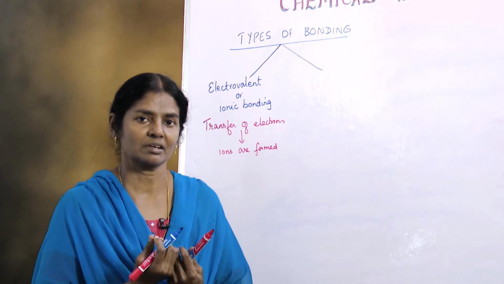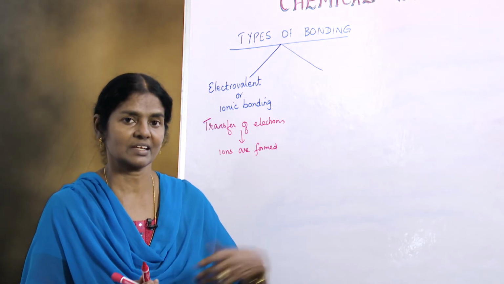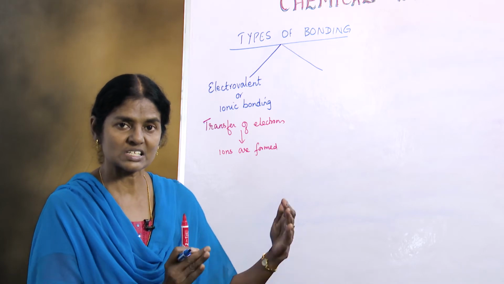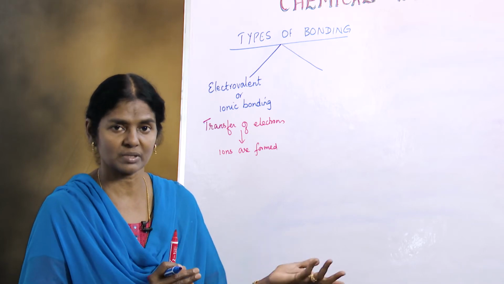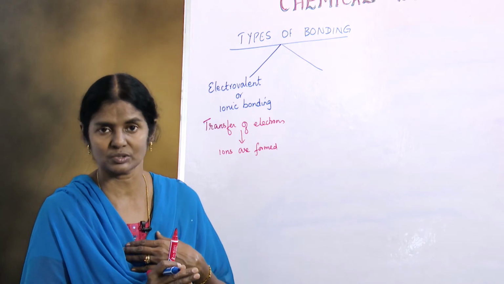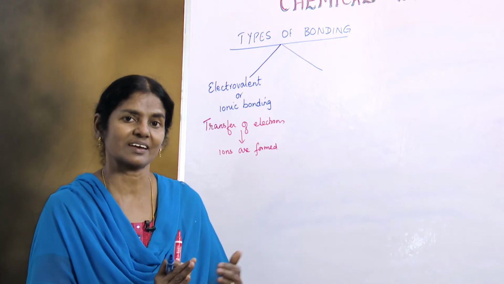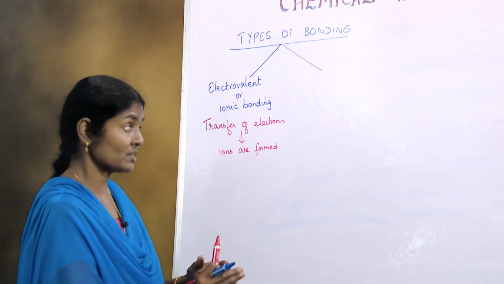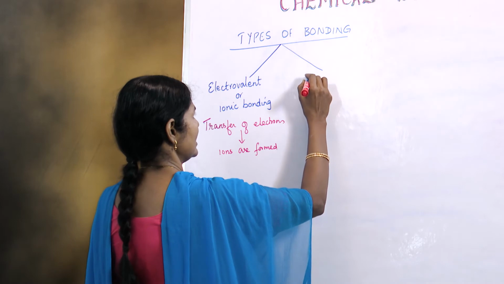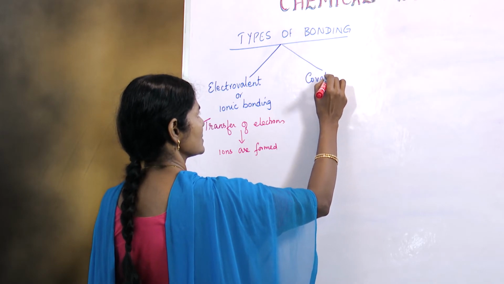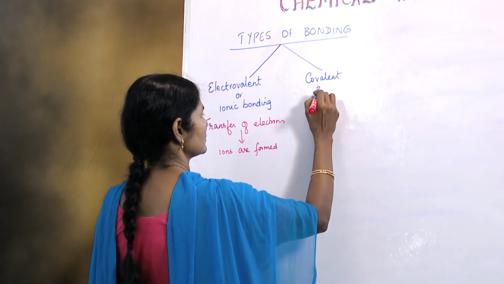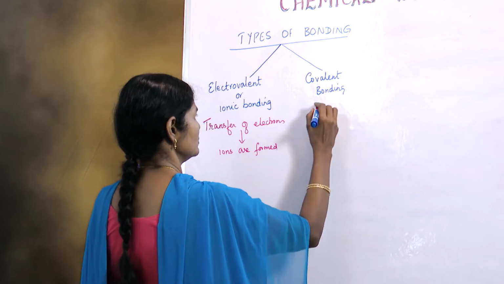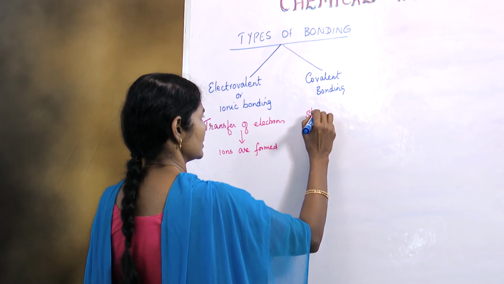Now the next one is, supposing I have an apple and Rita has an orange, and I share my apple with her and she shares her orange with me. So there is equal sharing. So we can have bonding by sharing of electrons, and that results in covalent bonding. This comes due to sharing of electrons.